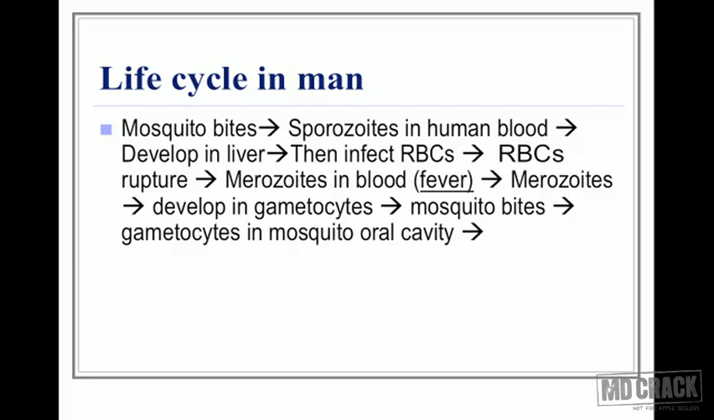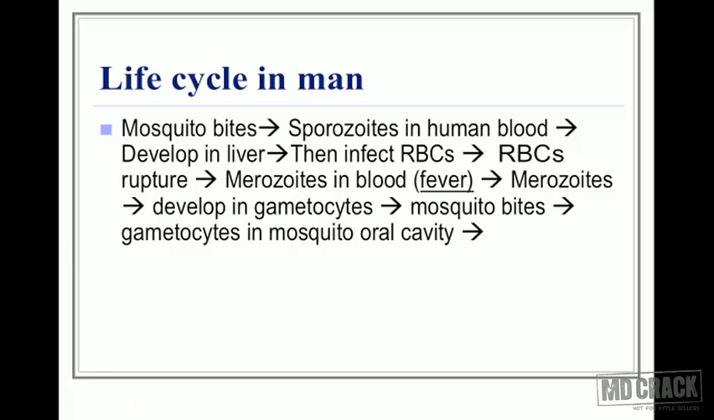Just a few minutes ago I said that we need to understand the life cycle, then we would understand tertian and quartan. So when the fever is happening every third day, it means the RBCs are rupturing and liberating merozoites into the blood every third day. So the fever is going to coincide with the rupture of RBCs and the merozoites coming into the blood.